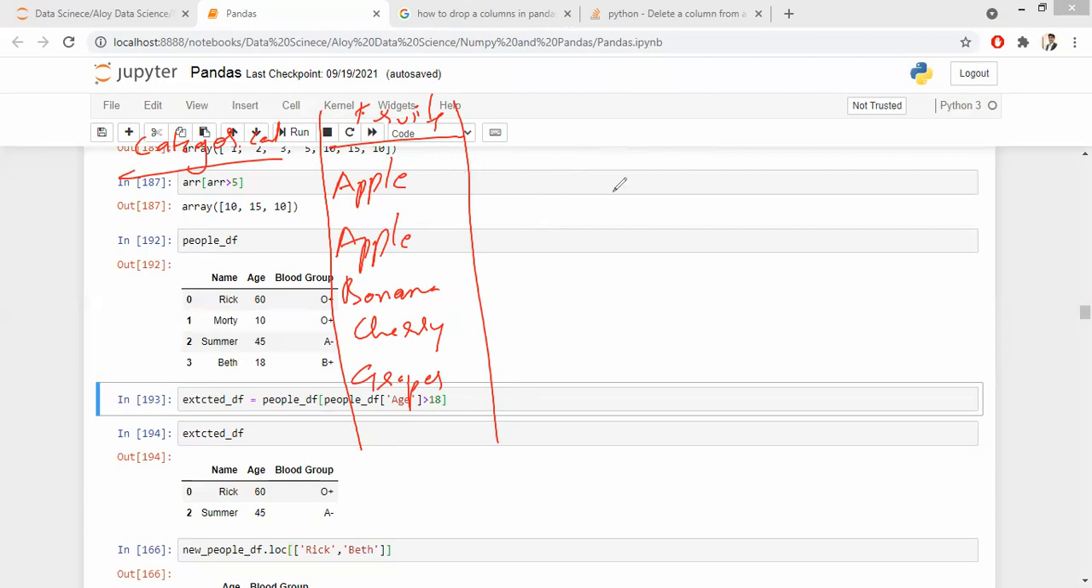Frequency, like apple is repeated twice. Yes, the frequency. And the frequency of apple is 2. Next.